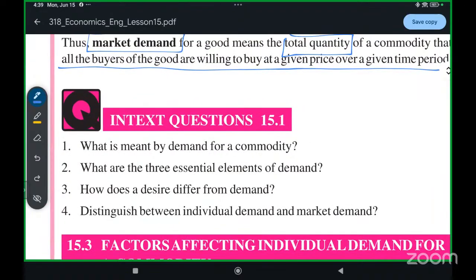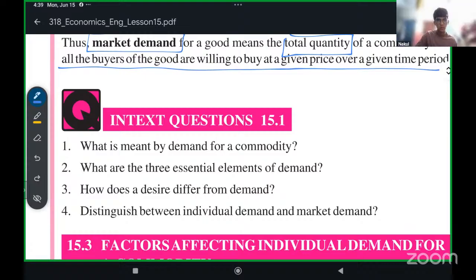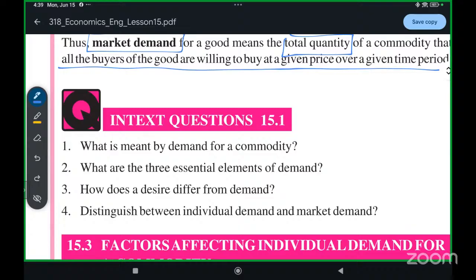Okay, what is meant by demand for a commodity? Demand for a commodity... should I say it as a definition? No, you can just say it in your own words.